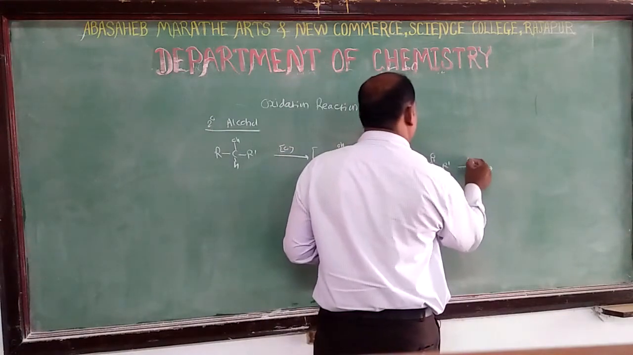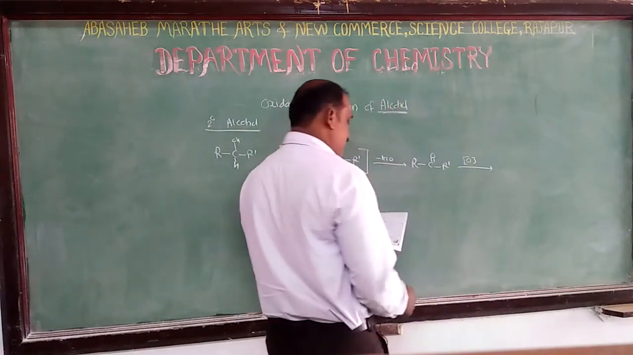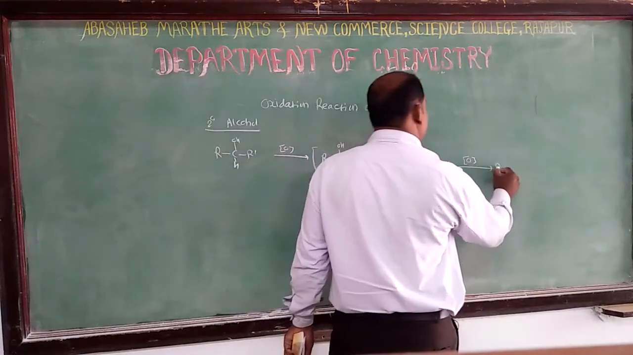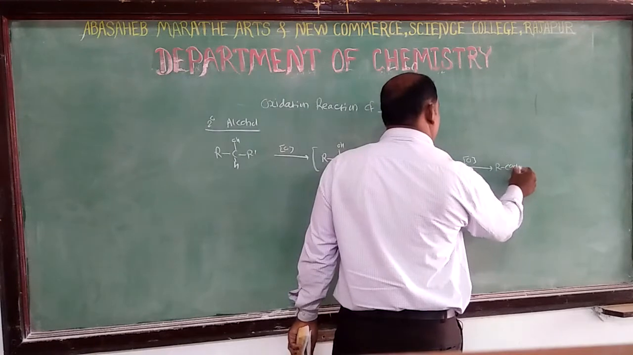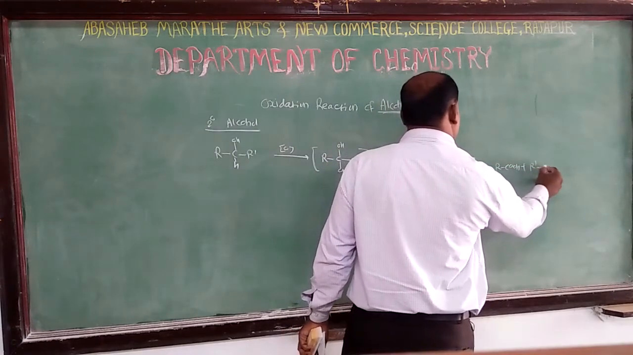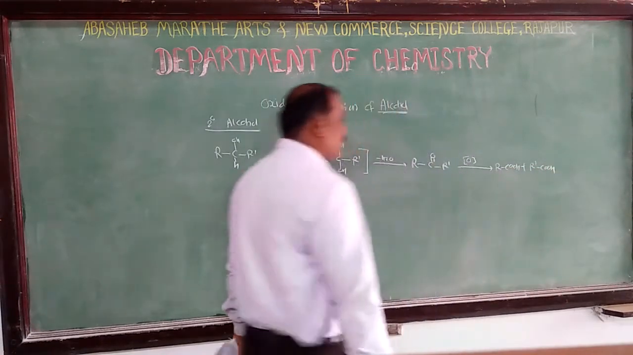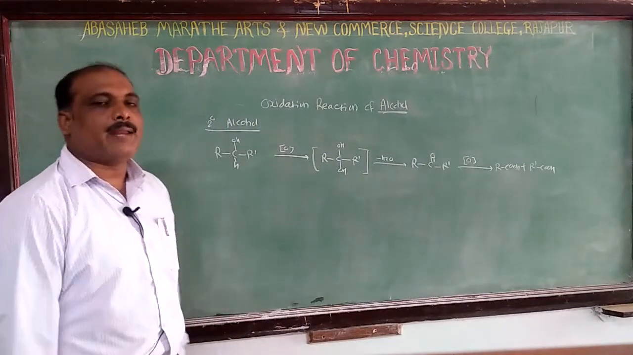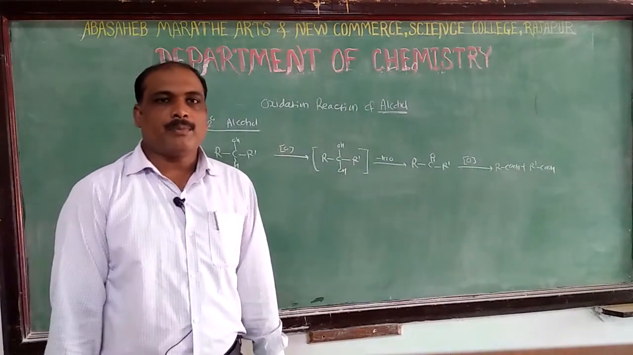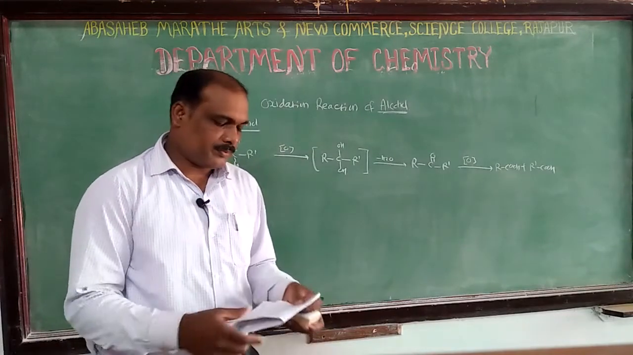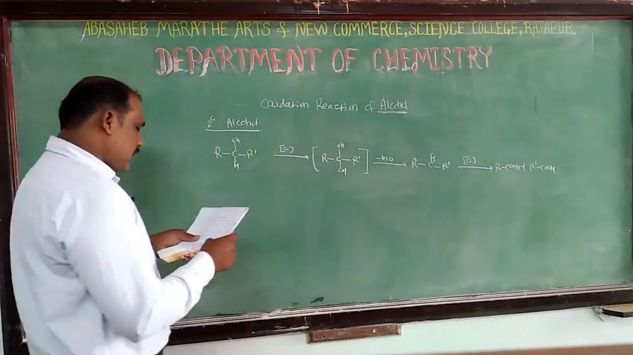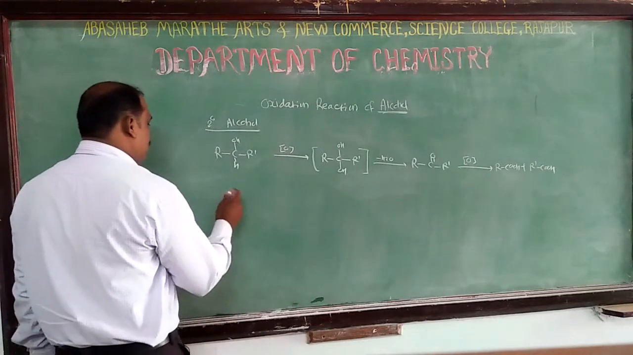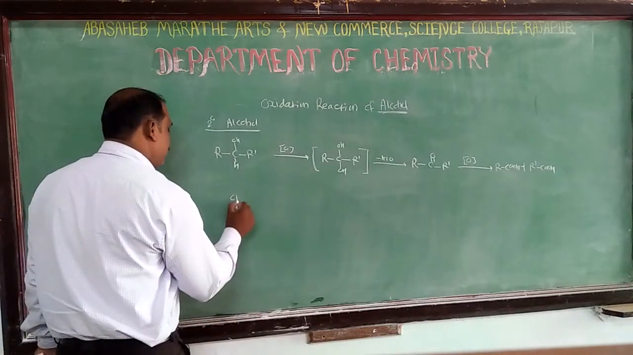After formation of these ketones, on oxidation with oxidizing reagents, they will convert into an acid plus another acid. So such types of reactions can be done in the presence of secondary alcohols. Now we have seen some examples of secondary alcohols, like isopropyl alcohol.